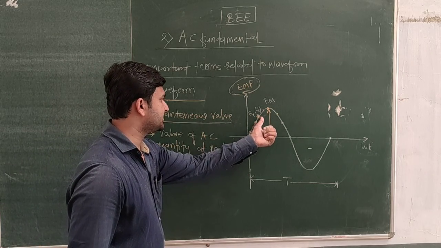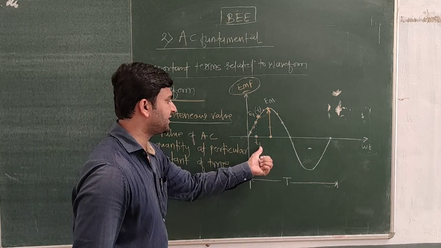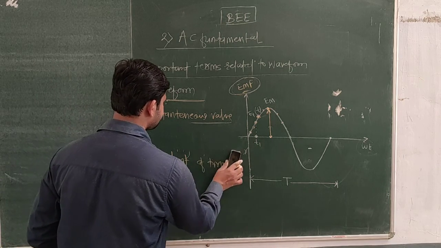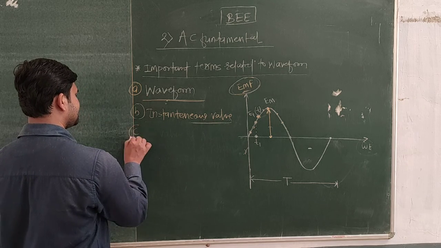E1 of t is the value of the alternating quantity at a particular instant t1. So that is the instantaneous value.